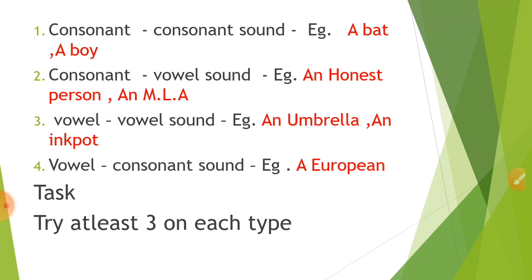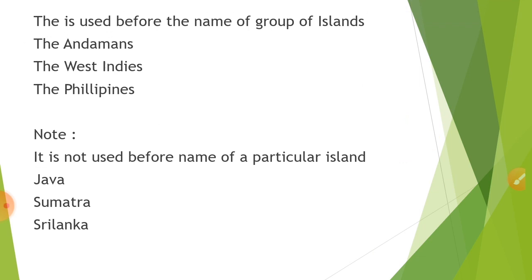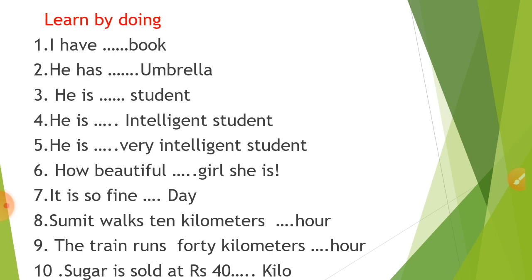For example, consonant sound: a bat. B is a consonant, and the sound is a consonant. Consonant letter with vowel sound: h is a consonant but the sound is a vowel, so an honest man, an MLA. Vowel sound: an umbrella. Vowel letter with consonant sound: a European, where e is a vowel but the sound is a consonant. So let's move on to the method which we can learn. These are the rules I'm skipping, and from here the actual learning starts.